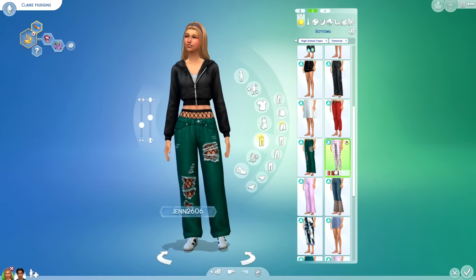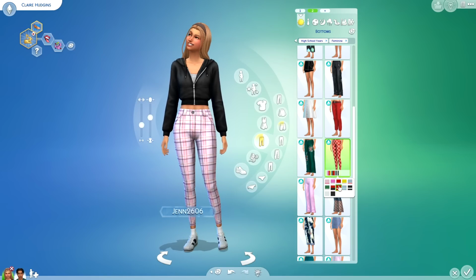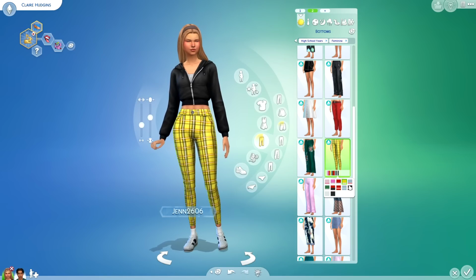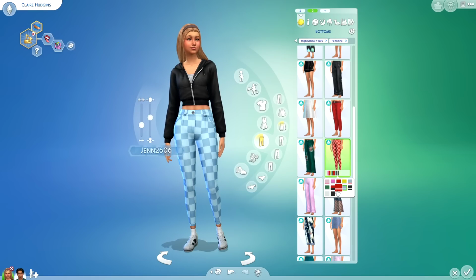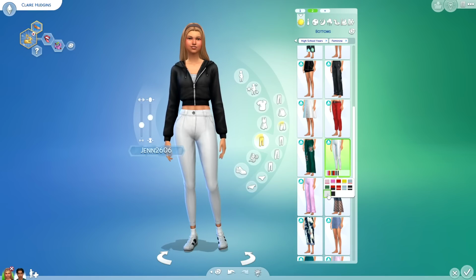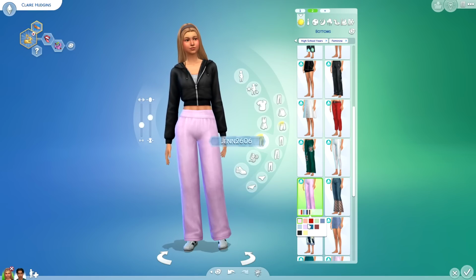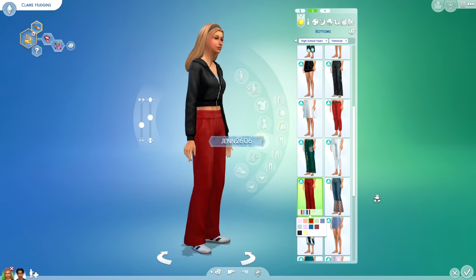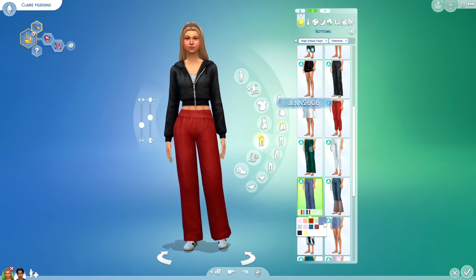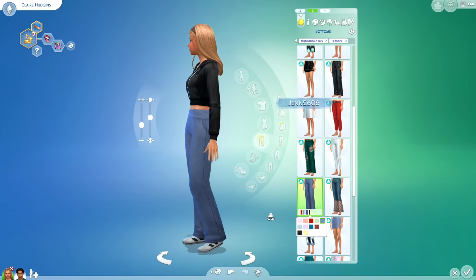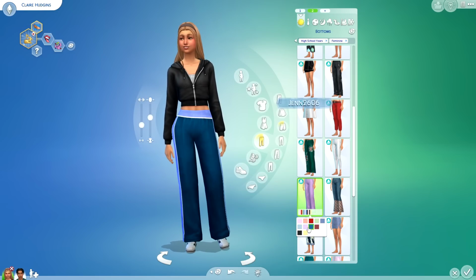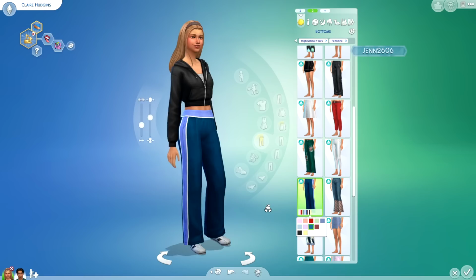But as I was saying, with the amount of crop tops we've received, you would think we'd have a little more high-waisted pant-age happening. But actually, just as I say that, I'm literally hitting the high-waisted pants. So maybe I spoke too soon. I haven't actually checked out CreativeSim too much, so there's a lot of things here that I'm seeing for the first time. So here are some really cool sweatpants.